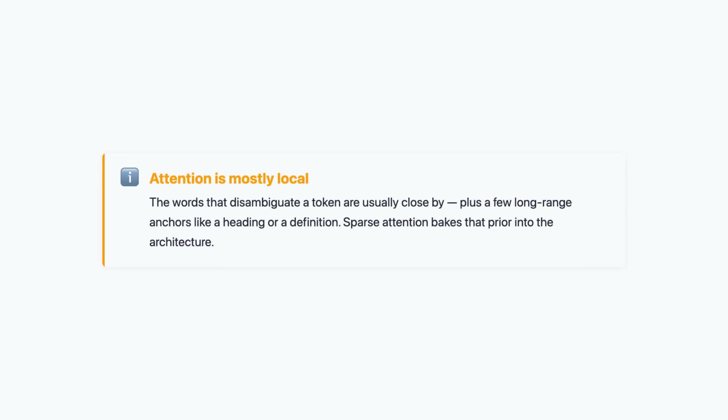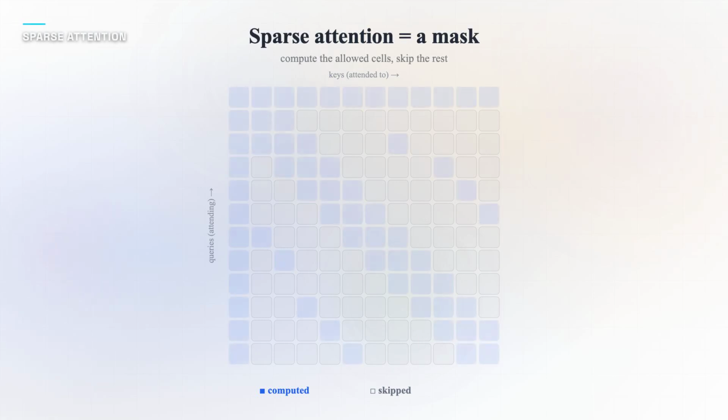Language has structure. The words that disambiguate a token are usually close by, the same phrase, the same sentence. A handful of references matter at a distance: the subject from 3 paragraphs ago, a definition, a heading. So the useful attention is mostly local, plus a few long-range anchors. Sparse attention is really just encoding that prior directly into the architecture. So why compute the zeros at all?